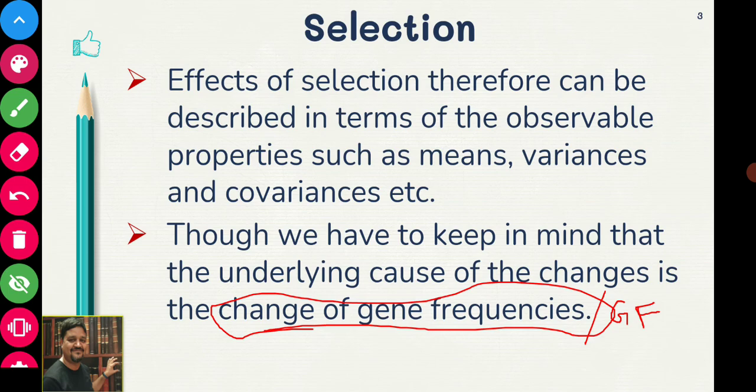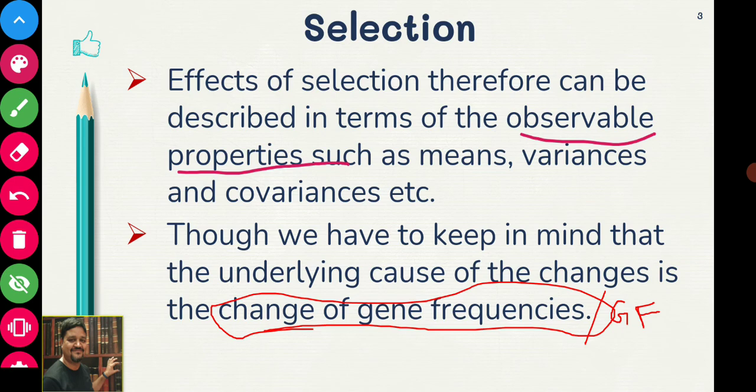So we have already discussed this, I will just read it. The effect of selection can therefore be described in terms of observable properties. What are those observable properties? The growth rate or the milk yield. And how will you measure the body weight or milk yield of a population?